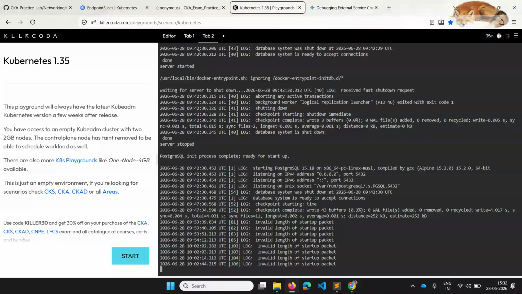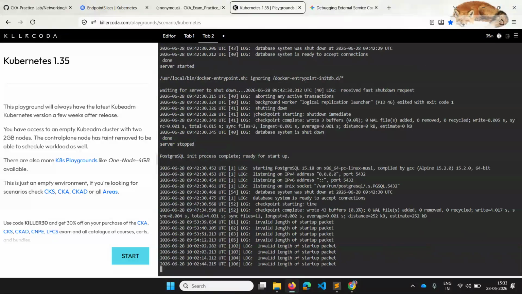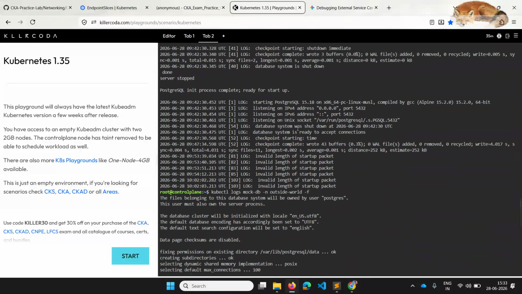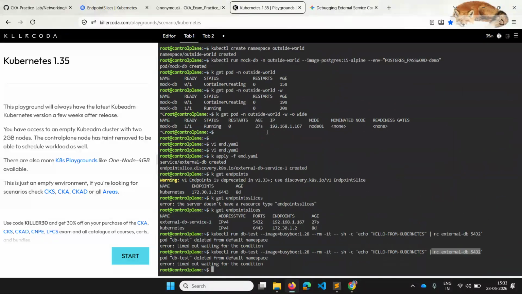That proves that whenever I ping this service, my traffic is forwarded to this particular external pod, which we assume to have an external IP. So that's how it works. I hope you are clear with this.